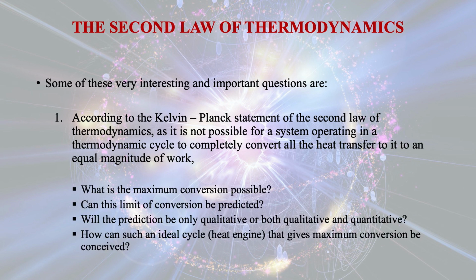What is the maximum conversion possible? Can this limit of conversion be predicted? Will the prediction be only qualitative or both qualitative and quantitative? How can such an ideal cycle, that is, a heat engine that gives maximum conversion, be conceived?